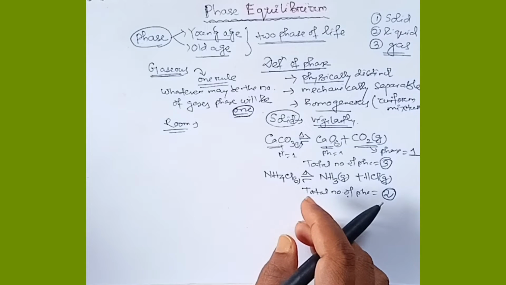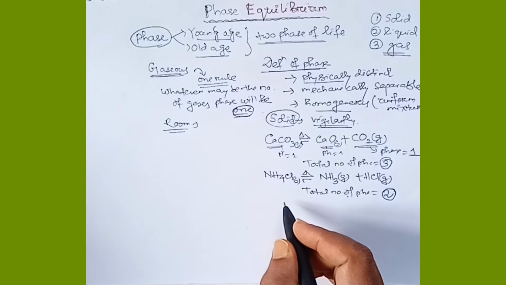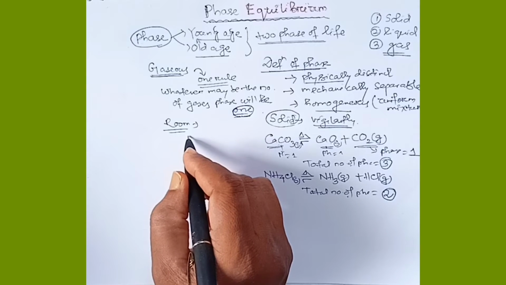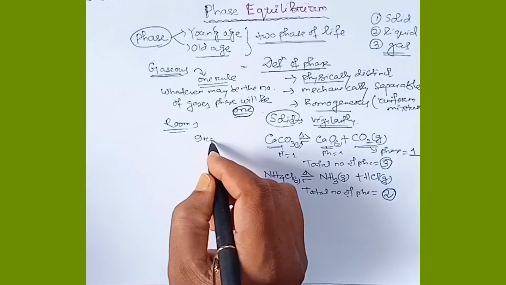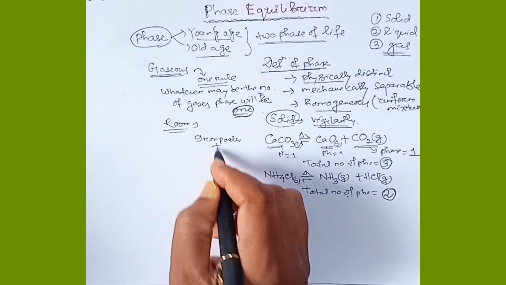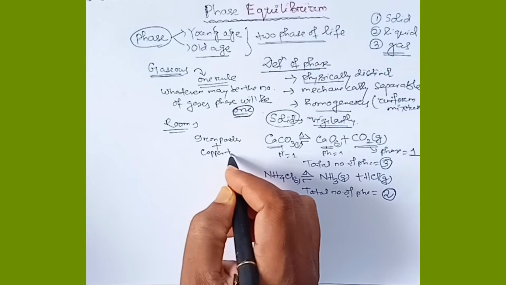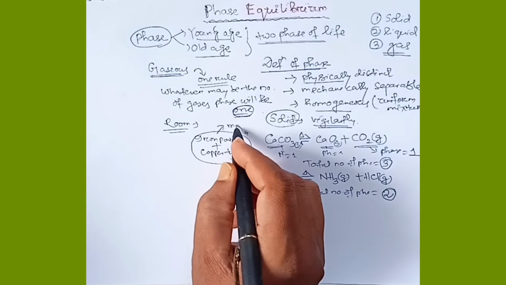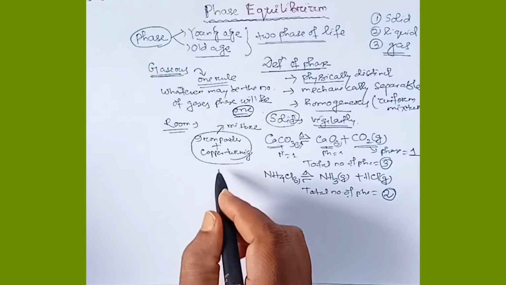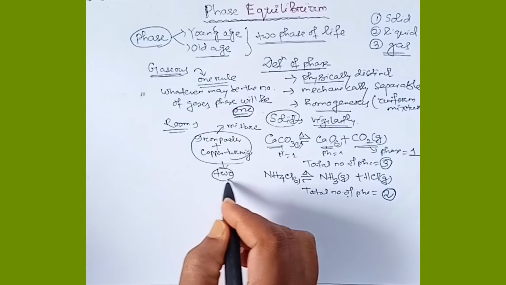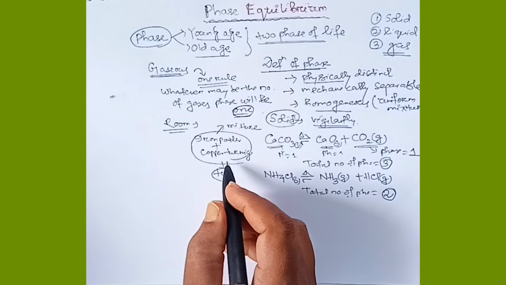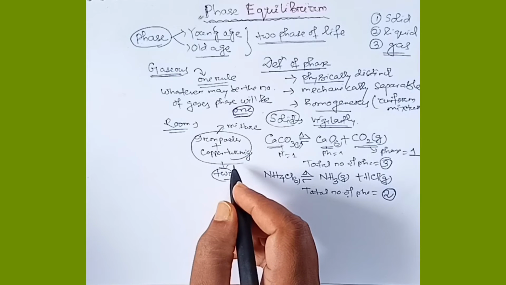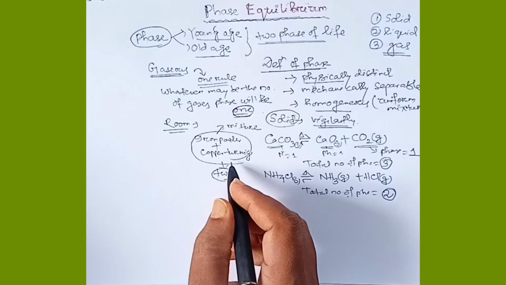Whenever solids are present, we have to recognize the phase very carefully. Suppose a mixture of two metals. Suppose I am mixing iron powder plus copper turnings. So this is a mixture of iron powder and copper turnings. What will be the number of phases? Here the number of phases will be 2, because we can separate the iron powder from the copper turnings by some mechanical means.